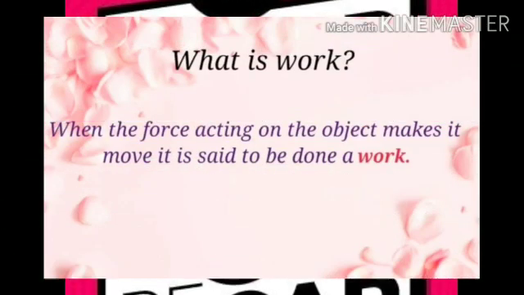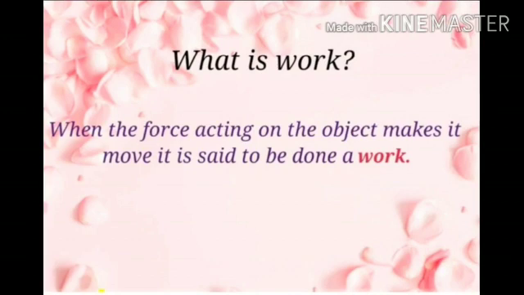First, work. What is work? When the force acting on the object makes it move, it is said to be done a work. When can we say that work is done or not? Two main conditions are needed for work to be done. First one, a force should act on the object. Object should move from one place to another. Then only we can say work is done.